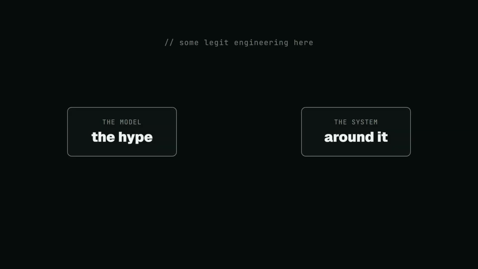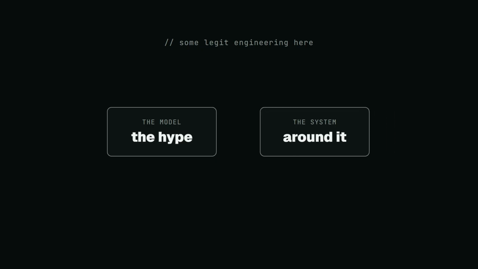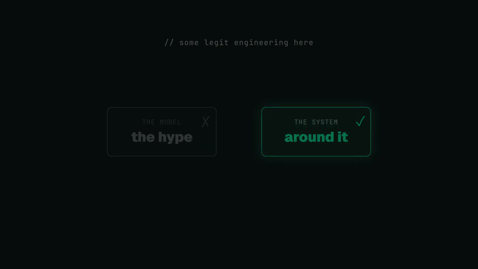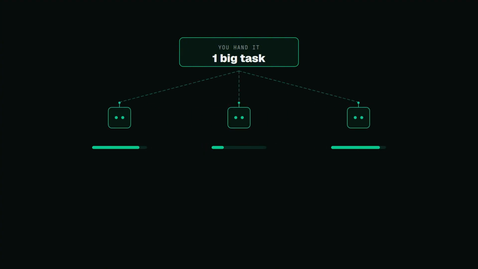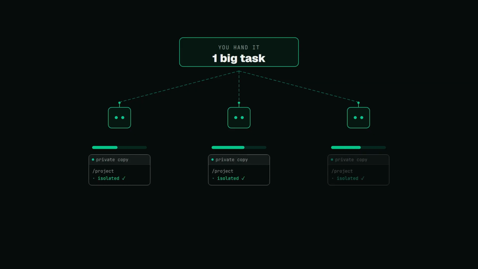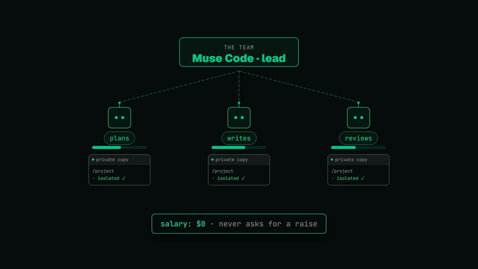Let's start with the stuff that's actually cool, because there's some legit engineering here. And honestly, it's not even the model. It's the system built around it. You hand MuseCode one big job. Instead of a single AI slowly typing, it splits the work across several agents running at the same time. Each one gets its own private copy of the project so they don't trip over each other. One plans, one writes, one reviews. It's less of an assistant and more of a small, cheap engineering team that never asks for a raise.